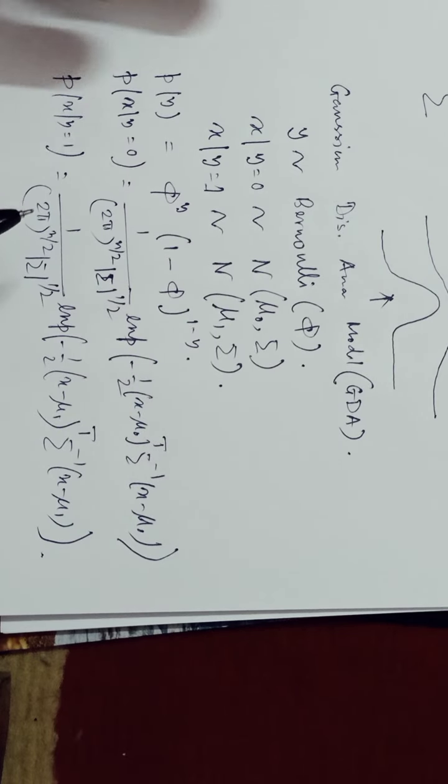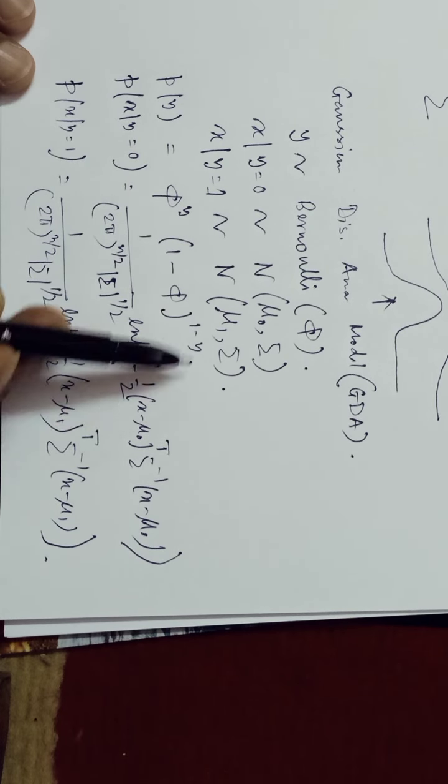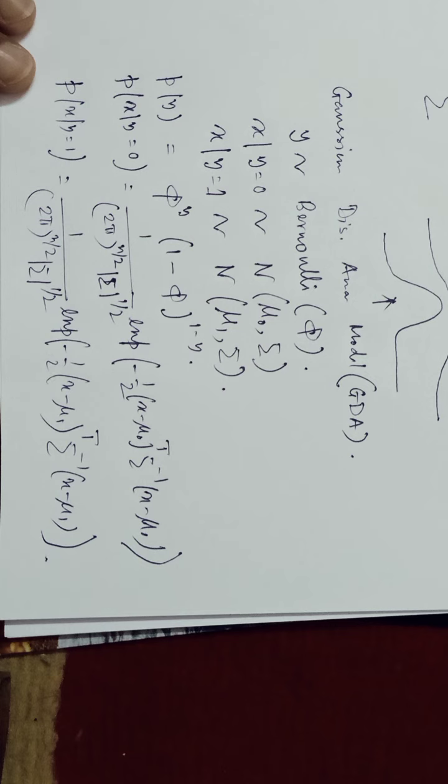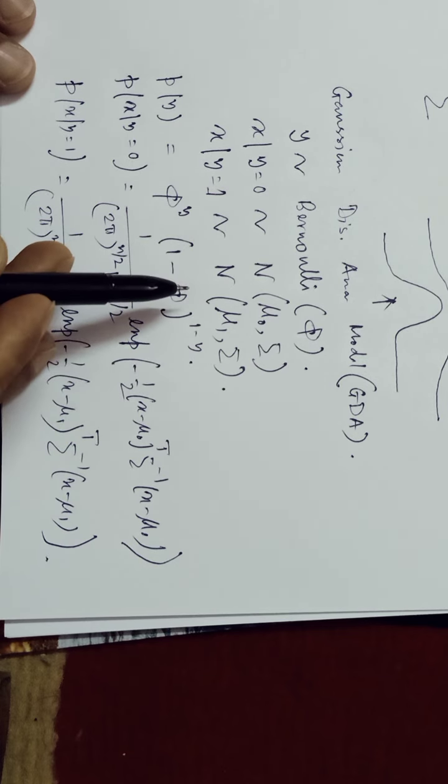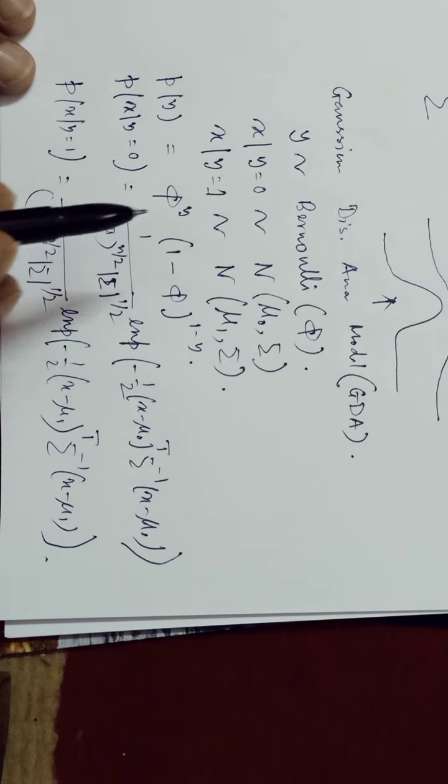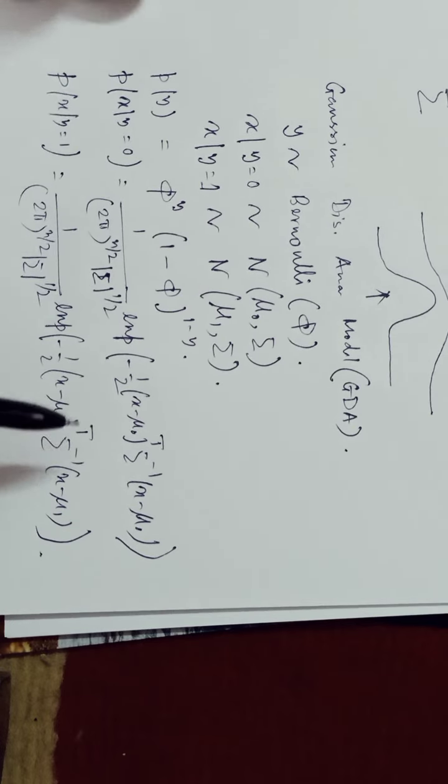If we have these probabilities, what will be the target? Our target is to find the likelihood function, or the maximum likelihood function, of these probabilities, nothing else.